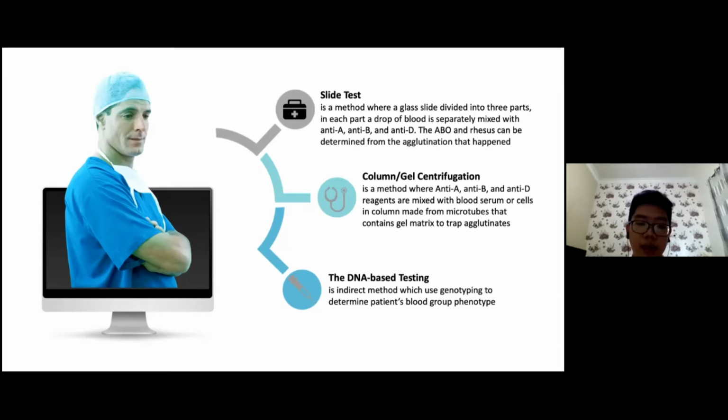The last approach is the DNA-based method, which can be used for testing blood antigens. In some clinical cases, DNA-based testing for blood group antigens is a standard choice. Unlike the direct method, DNA-based testing is an indirect method, which uses genotyping to determine the patient's blood group phenotype.